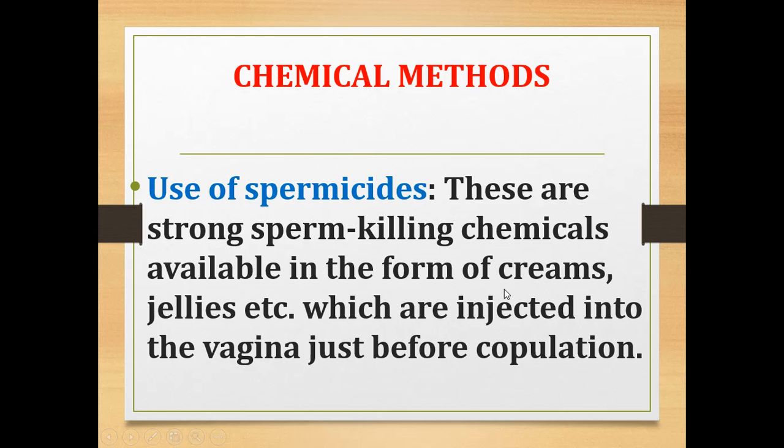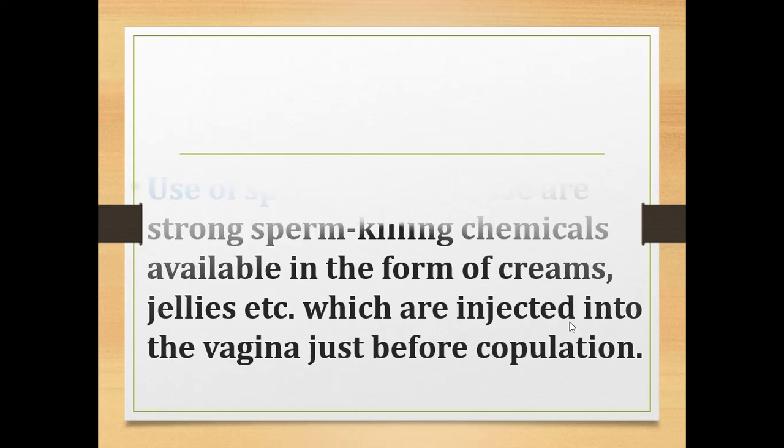Spermicides are available in the form of creams, jellies, etc., which are injected into the vagina just before copulation. So before copulation they inject these spermicides into the female body, so that once the sperm enter the vagina, they will be killed by these chemicals. So spermicides are strong sperm-killing chemicals available as creams and jellies, injected into the vagina just before copulation.